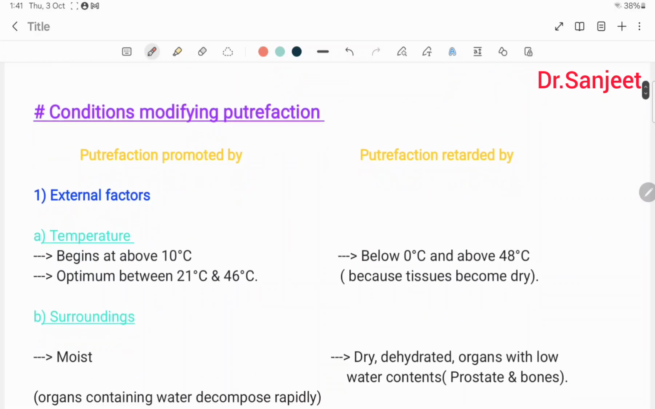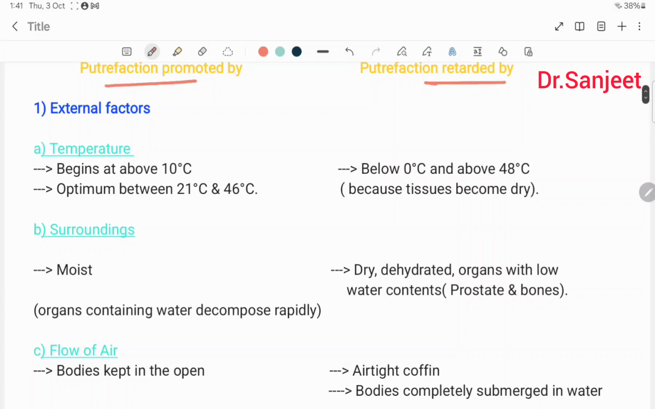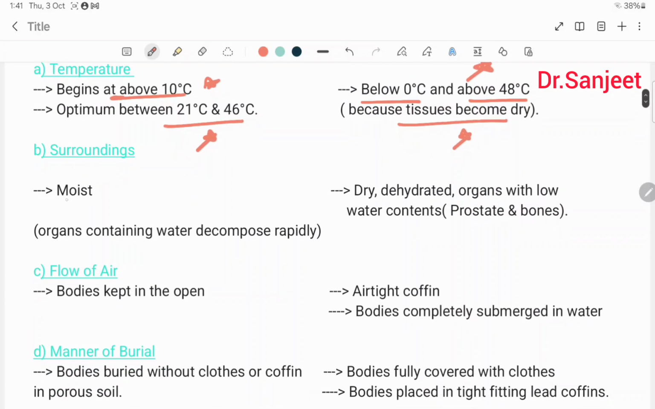Then conditions modifying putrefaction. Putrefaction promoted by and putrefaction retarded by. The promoting factor is external factors like temperature. It begins above 10 degrees centigrade, but the optimum temperature is 21 to 46 degrees centigrade. But below 0 degrees centigrade and above 48 degrees centigrade, because tissue becomes dry, this is the retarding factor. Then surrounding moisture is the favoring factor.